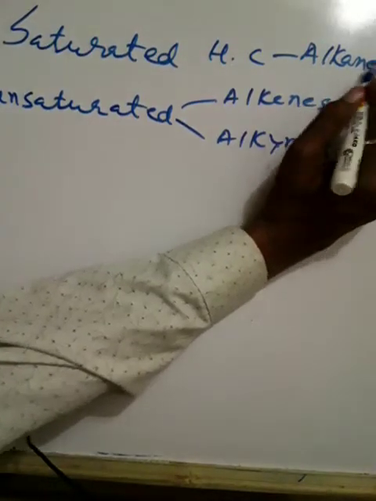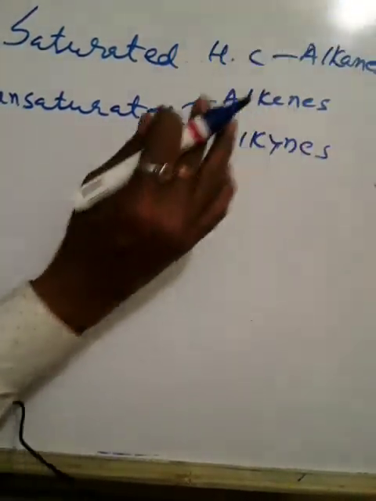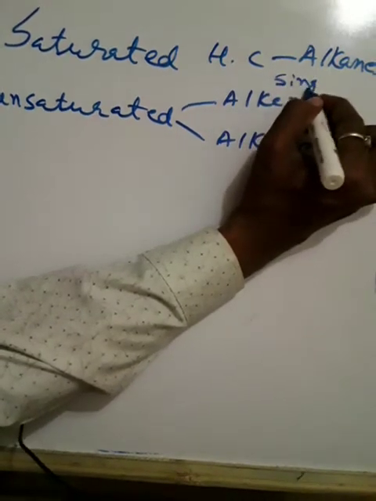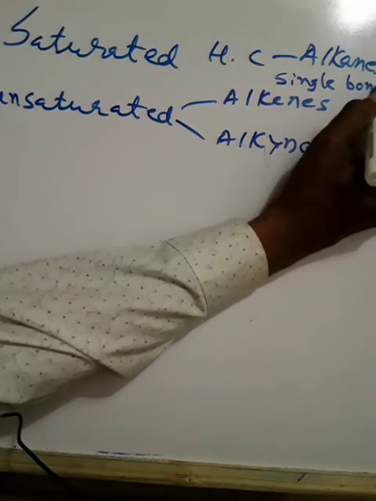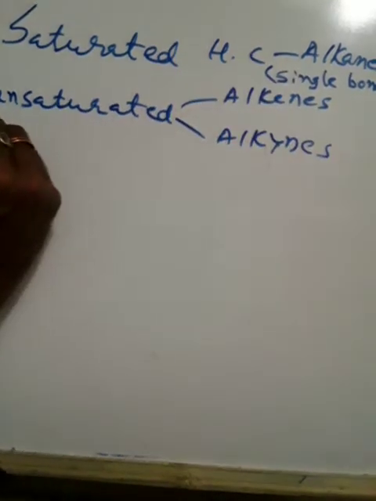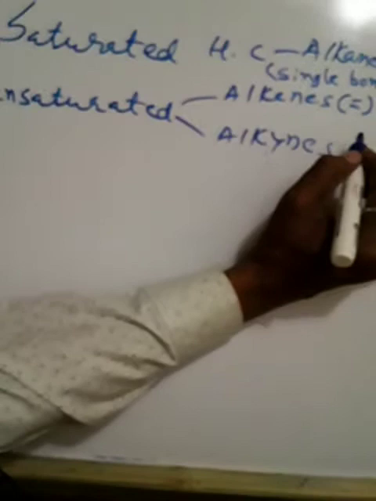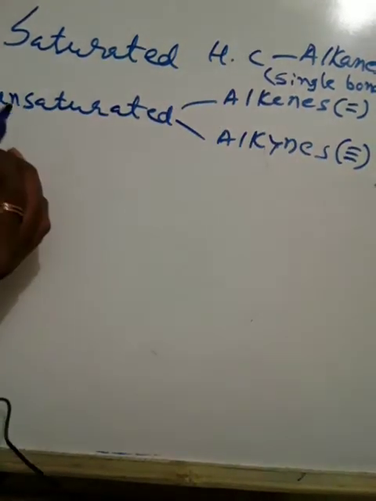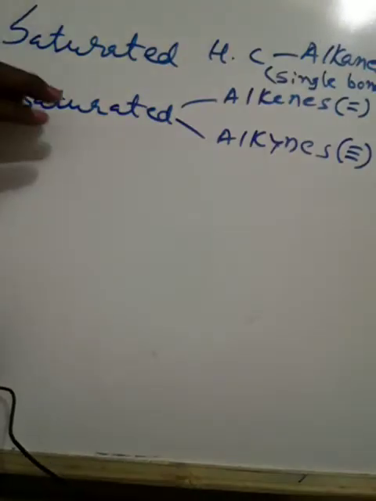Saturated hydrocarbons are also called alkanes, and alkanes contain single bonds. Unsaturated compounds contain double or triple bonds. If they contain a double bond, they are called alkenes. If they contain a triple bond, they are called alkynes.